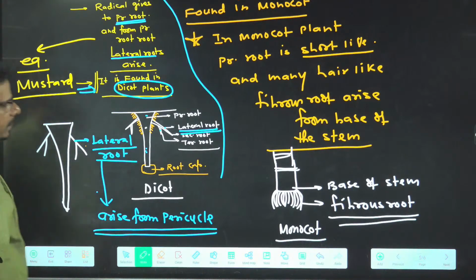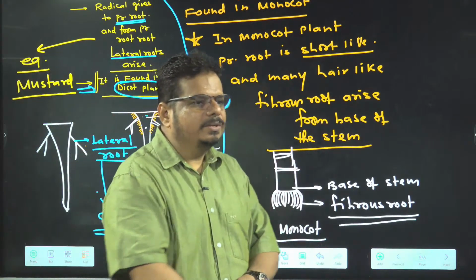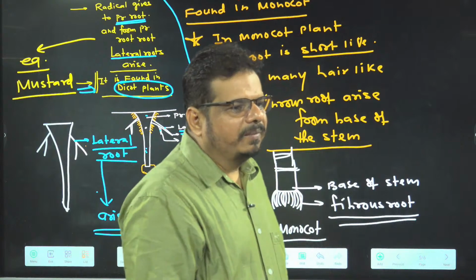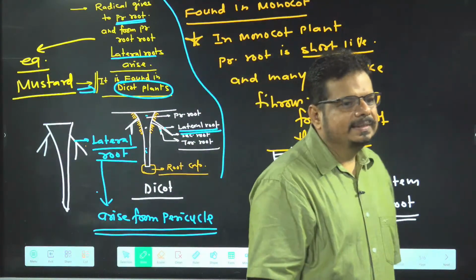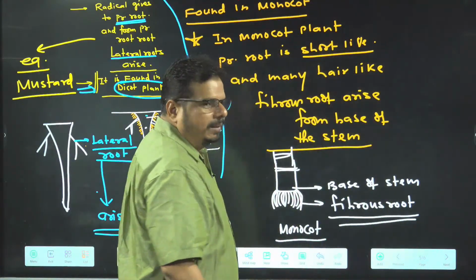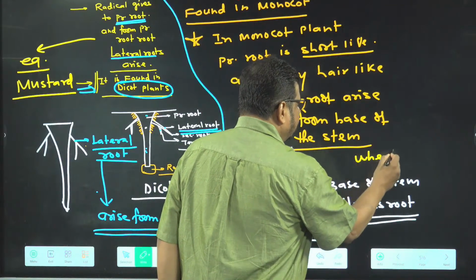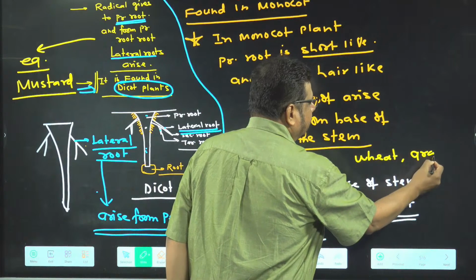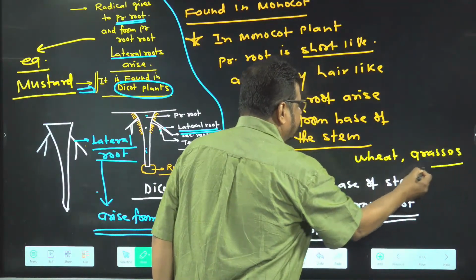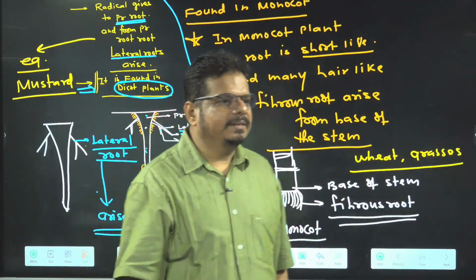And what example is given in the case of fibrous root? Monocot plant. Getting the things or not? You can say wheat, grass. In these all, fibrous root is there.